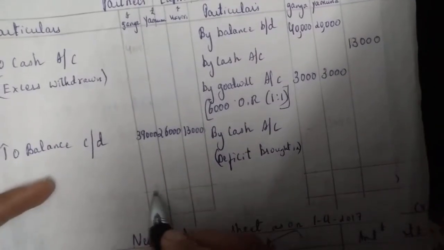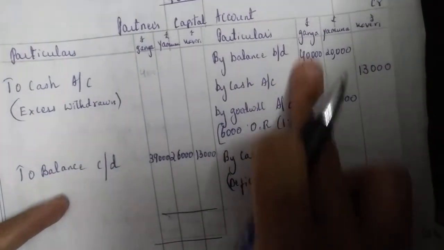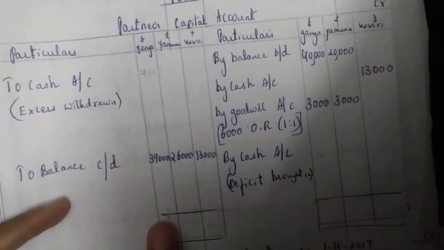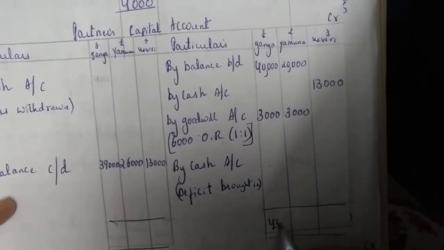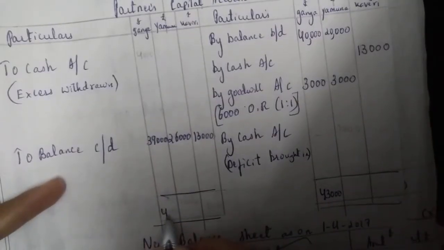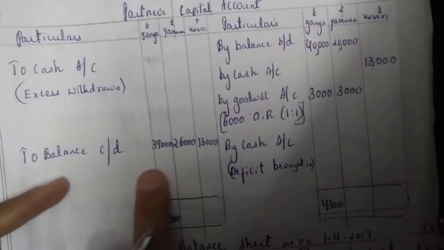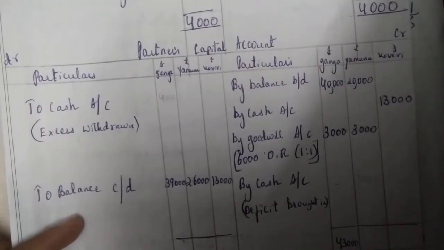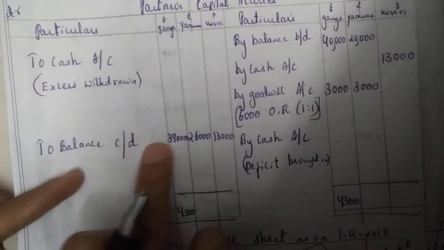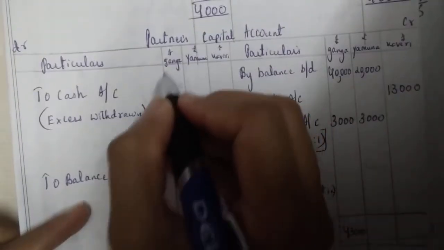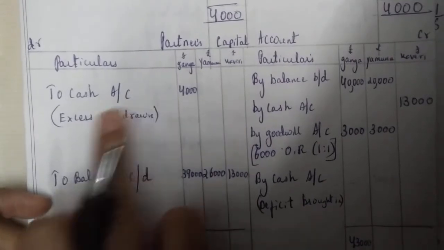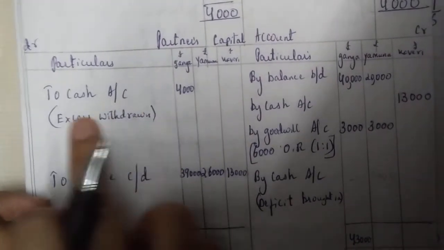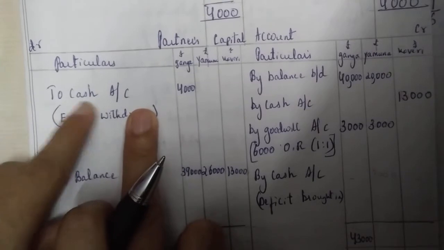Total the money. It is best to first total Ganga's amount. Ganga's total is how much? 43,000, and it is more on the credit side, so write 43,000 here also. The debit side is less. How much is less? 43,000 minus 39,000 gives 4,000. So write to cash account, excess withdrawn. Always remember, when withdrawn, it is to cash account.